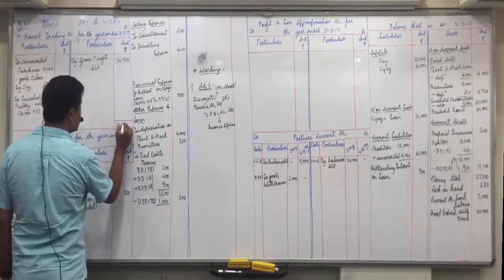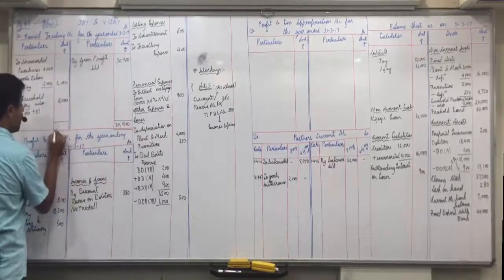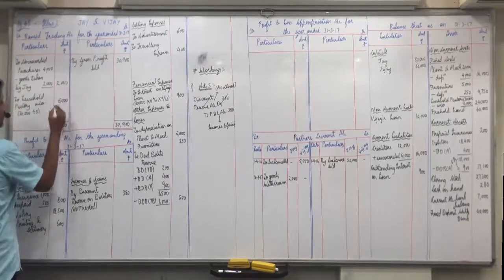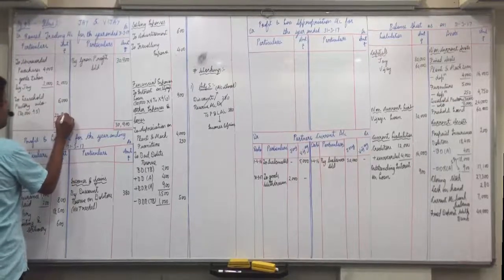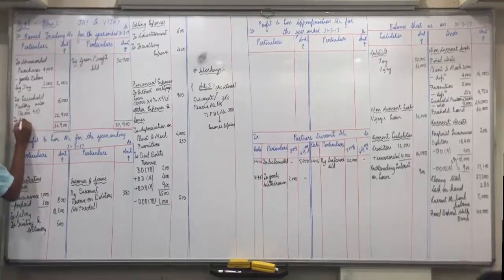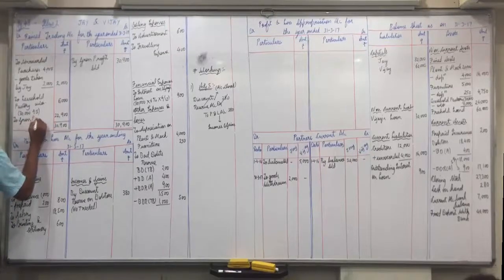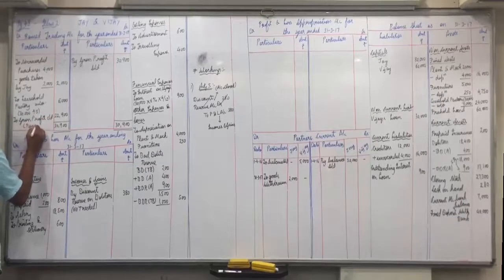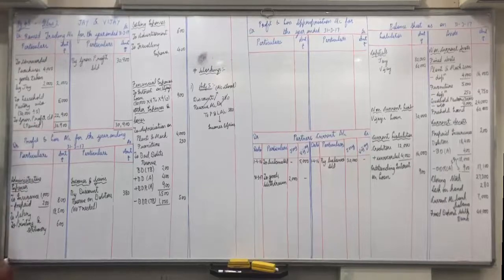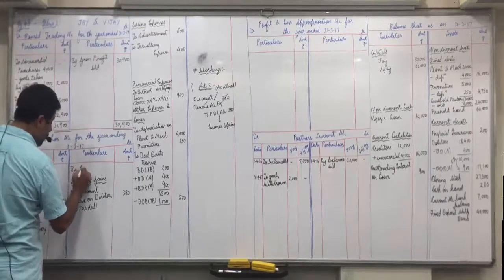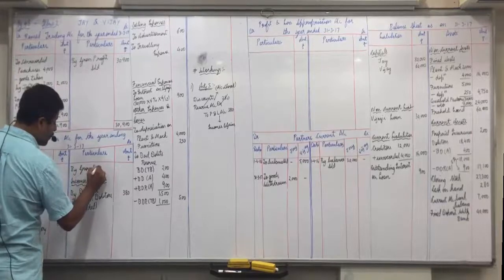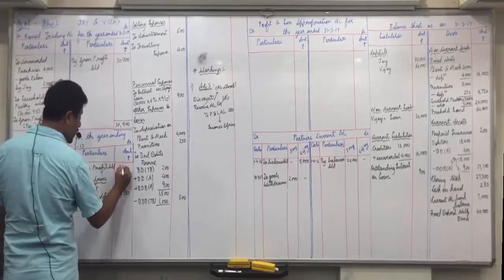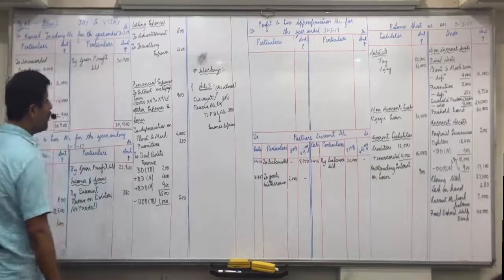Trading account 30,900 minus 8,000, so 22,900. To gross profit carried down. In bracket revised. This is the revised gross profit. Okay, and opposite side in P&L account by gross profit brought down. So correct and revised gross profit is 22,900. That's a very small amount.